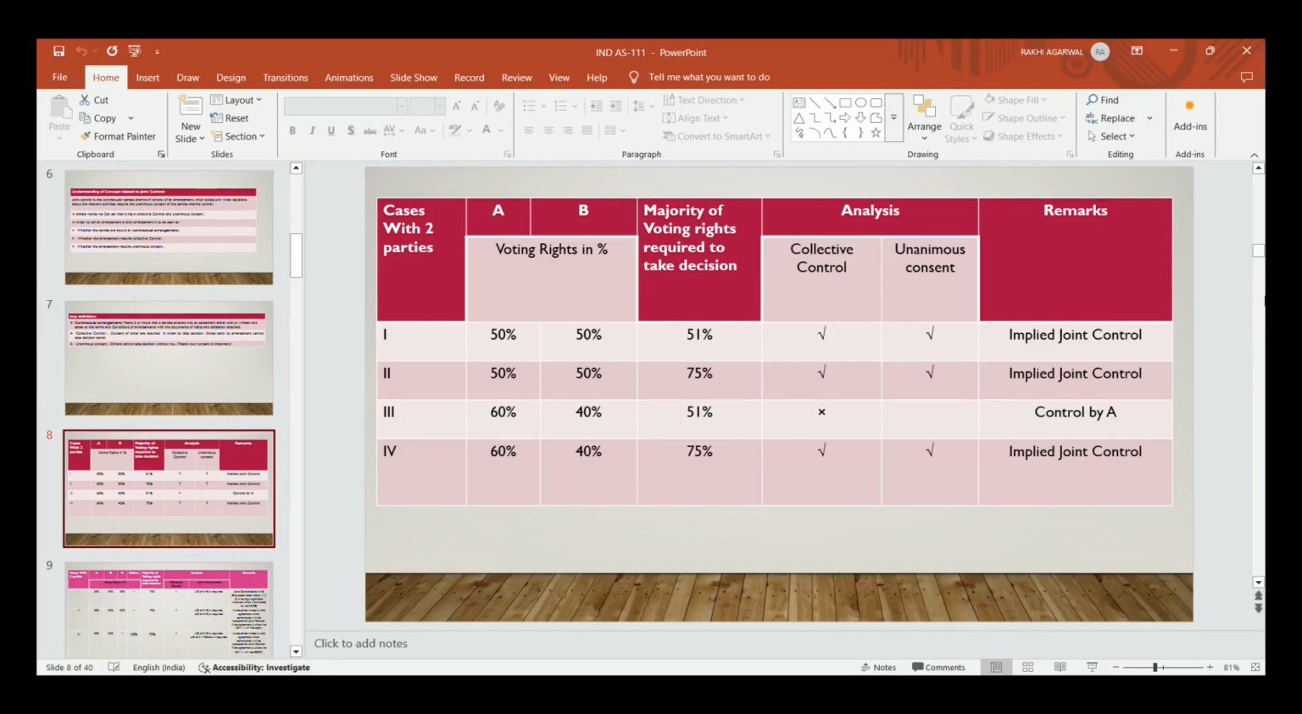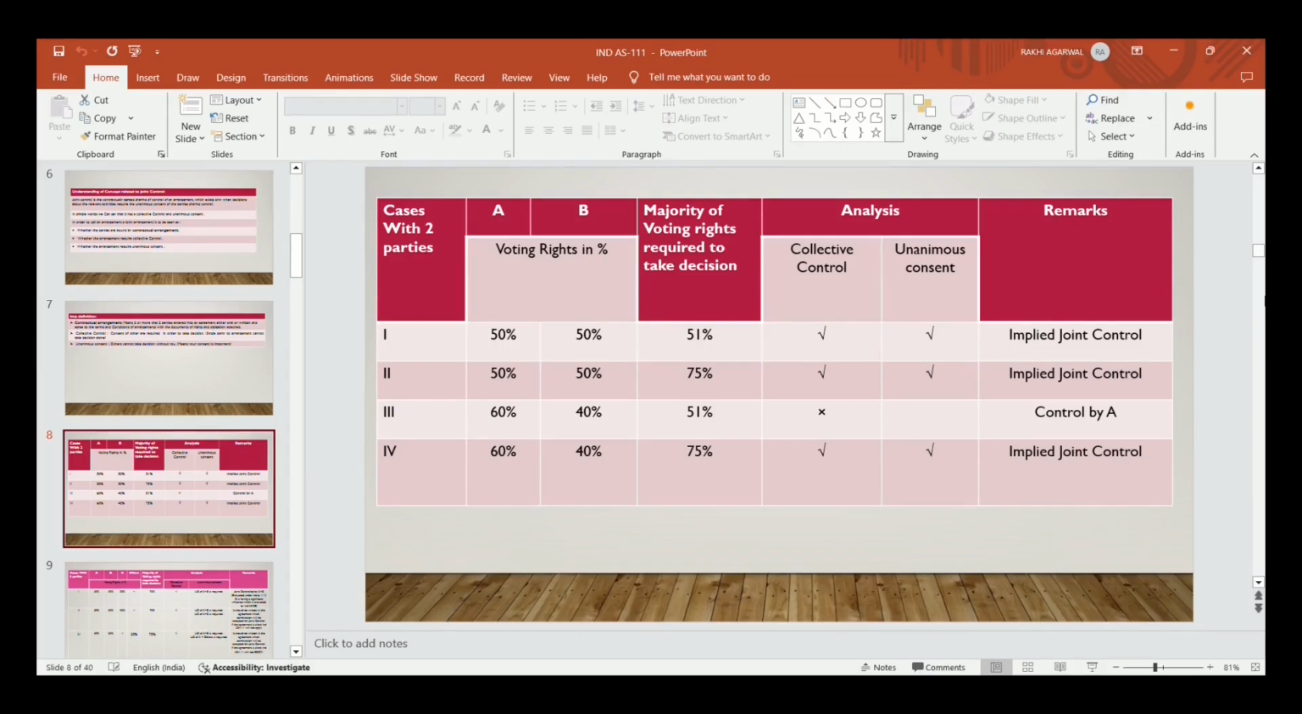So collective control is present in this case, and unanimous consent means the decision on the relevant activities is taken by both the parties, because the voting rights required to take a decision is the majority vote, that is 51%. So unanimous consent is also present in this case, so it's an implied joint control.